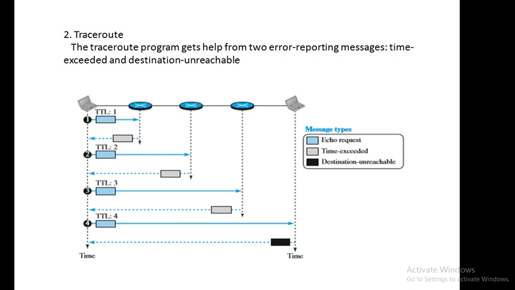Now coming to the last scenario, to check whether the destination host is alive or not. It is the fourth device from the source, so the TTL is kept equal to 4. When it reaches the first router, it becomes 3. When it reaches the second router, it becomes 2. When it reaches the third router, it becomes 1, and when it reaches the host, it becomes 0. Remember, the host will not reply with the time exceeded error message. Instead, it will reply with a destination unreachable reply. When this destination unreachable reply reaches back to the source, the source will understand that the host is also alive.